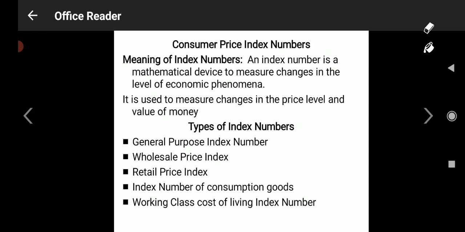Consumers price index number, CPIN. Even they may ask in abbreviation for 2 marks, expand CPIN. Consumers price index number is the answer for that. Now look at the meaning of index numbers. What is index number? An index number is a mathematical device to measure changes in the level of economic phenomena, and it is used to measure changes in the price level and value of money.